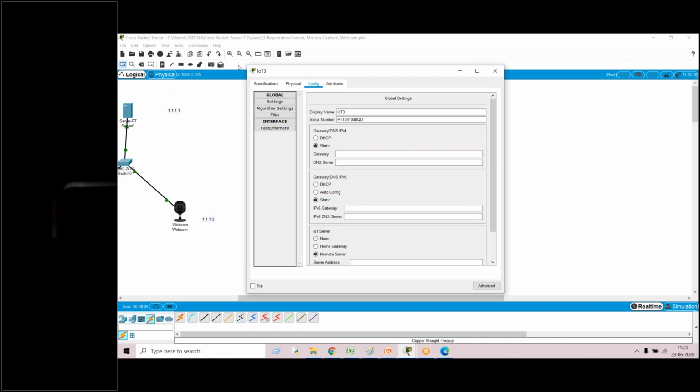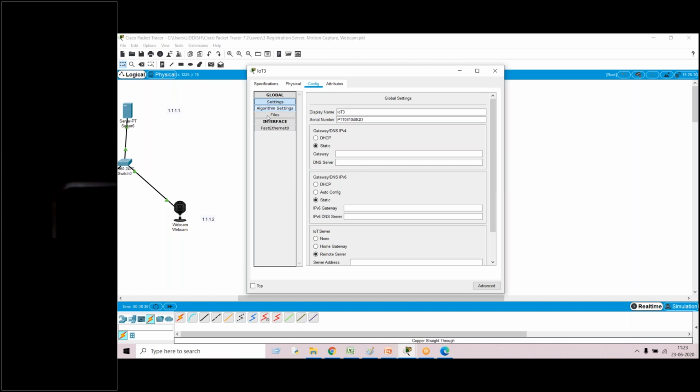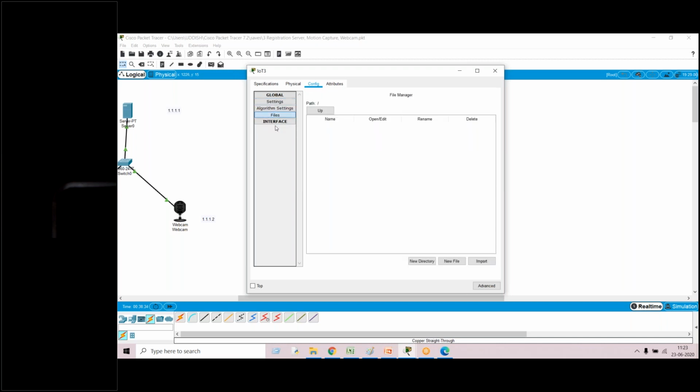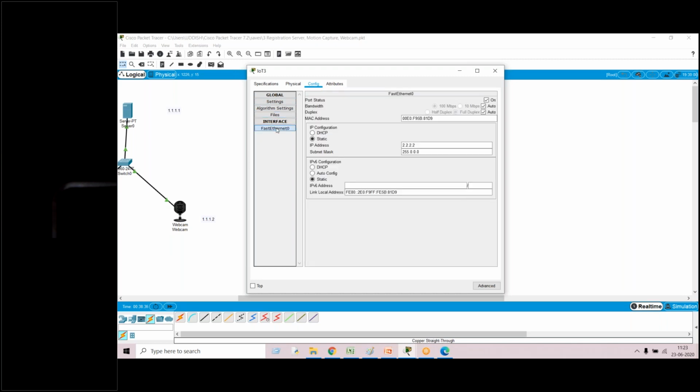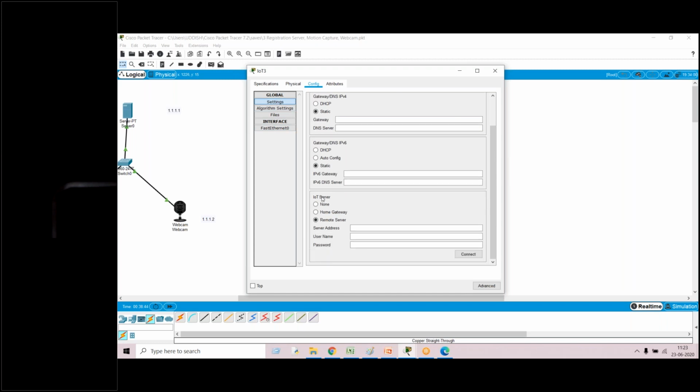Configuration, then settings. Under settings, IoT server, configuration settings. Remote server.